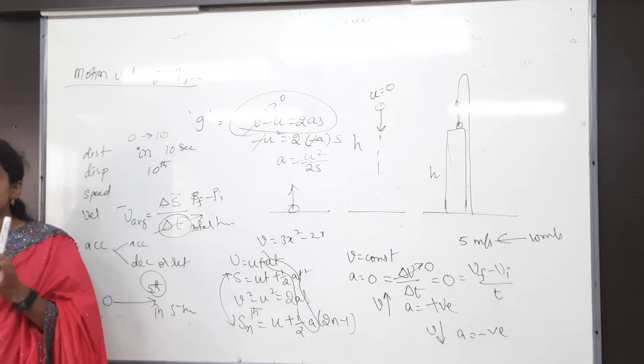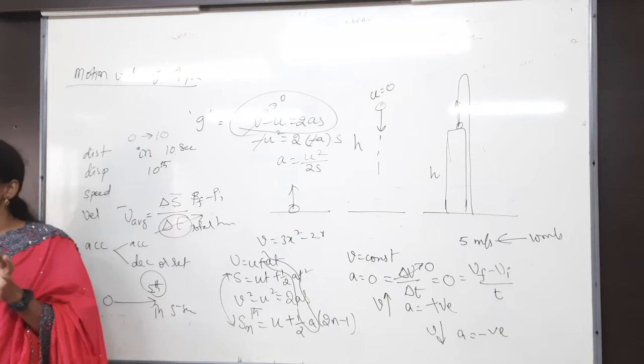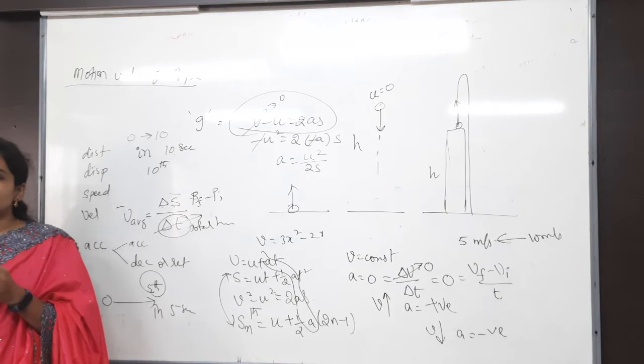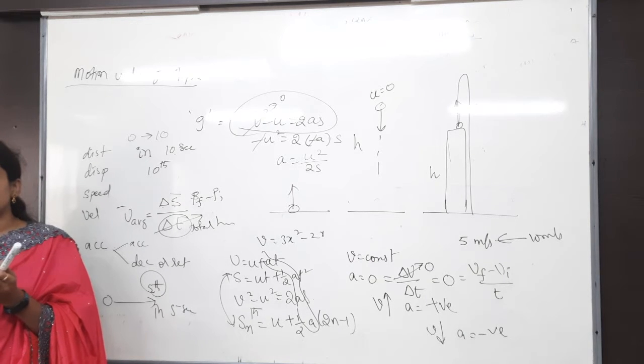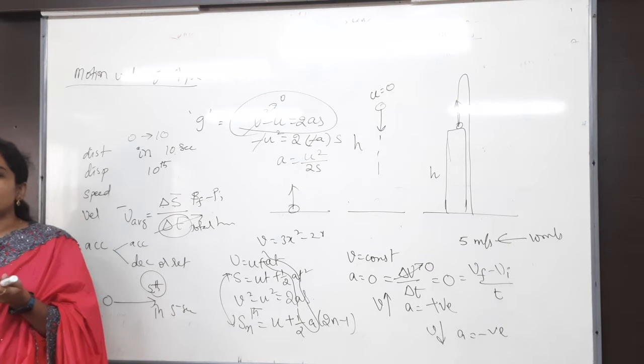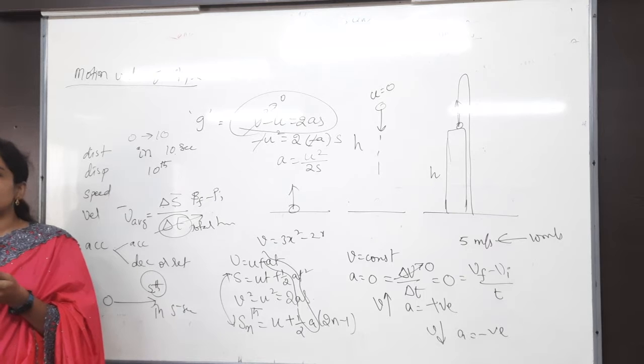Whenever they said that brakes are applied, you don't need to think anything. Directly V square minus U square equals to 2AS. Otherwise, a bullet is entering into the plank. Entering into the plank is nothing but it is coming to rest finally. Coming to rest, again V square minus U square equals to 2AS only. Velocity after t seconds.